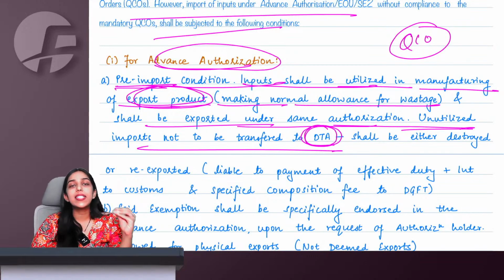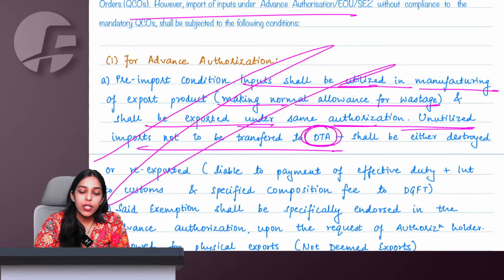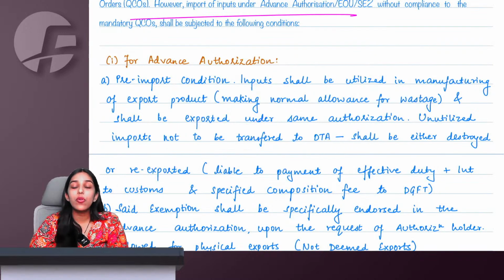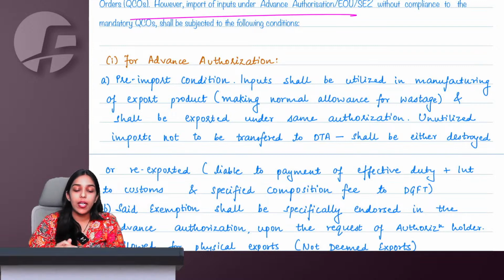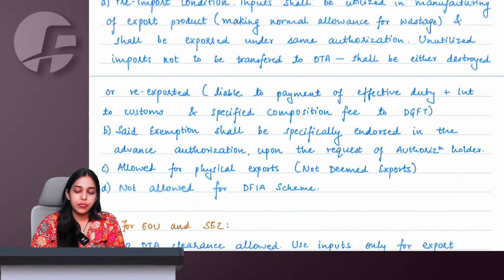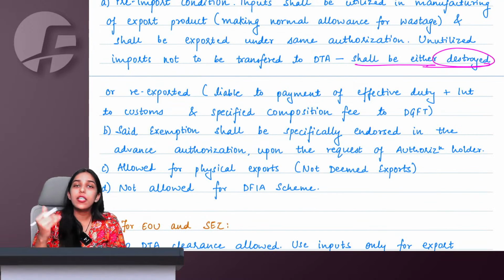What if they are not safe for India? So if you are importing something as an advance authorization holder without satisfying the QCO conditions, and if you are left with extra material, then also with payment of duties, we will not allow you to clear into DTA. You will mandatorily have to use it for export only. Got it? So it shall be either destroyed, either you destroy or you re-export. But in India, we will not allow you to clear it.